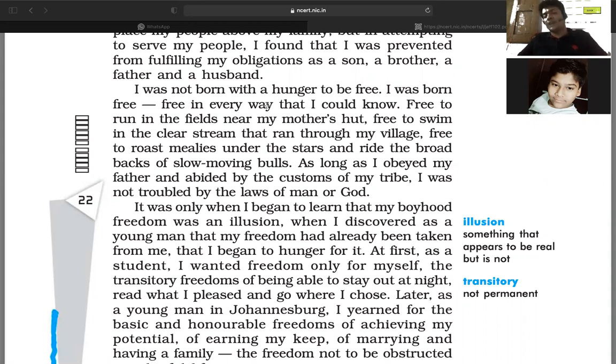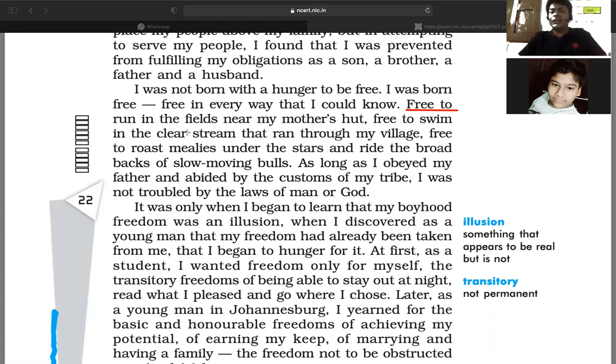I was not born with a hunger to be free. I was born free. Free in every way that I could possibly know. Free to run in the fields near my mother's hut. Now that's what the author also stated. What do you mean by freedom to a 5 or 6 year old boy? To him, he was born without a hunger to be free.